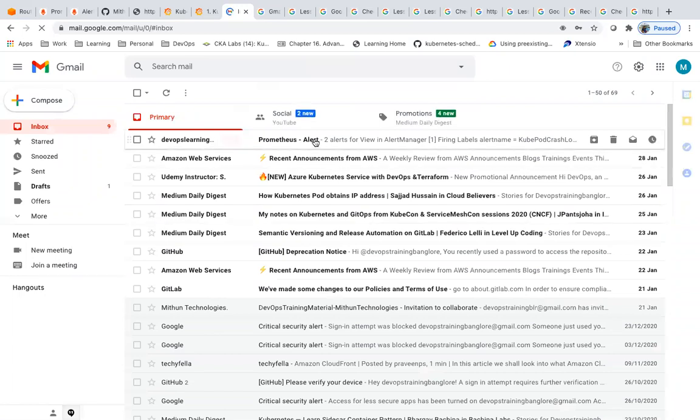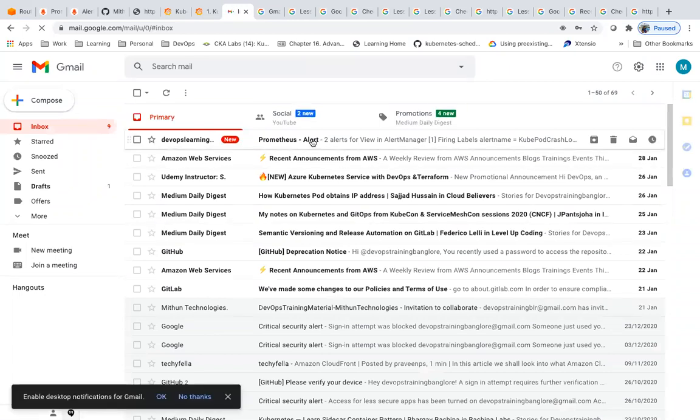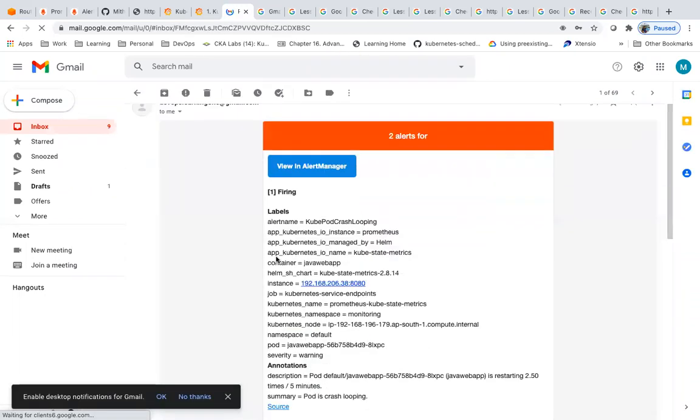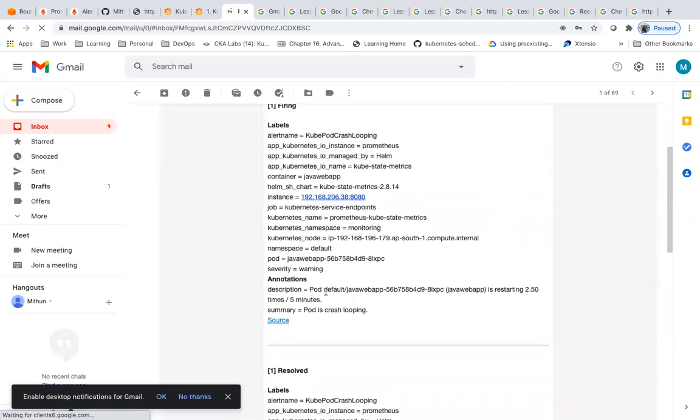Now do I see a Prometheus alert triggered, right? And it is reporting that this pod is in crash loop backoff. So if I get an alert, as an operations or support person, I can troubleshoot why this is in crash loop backoff so that I can fix the issue.